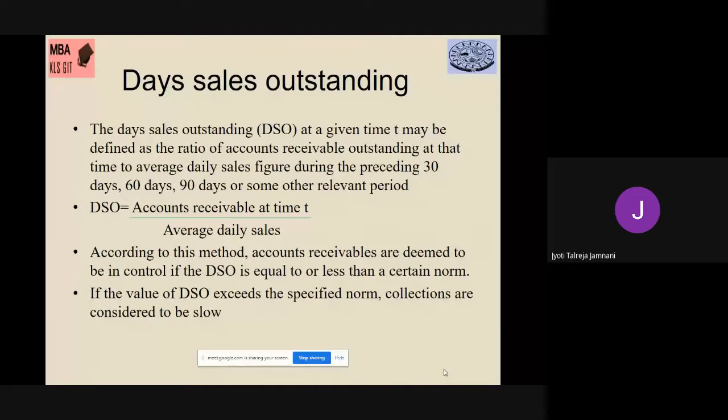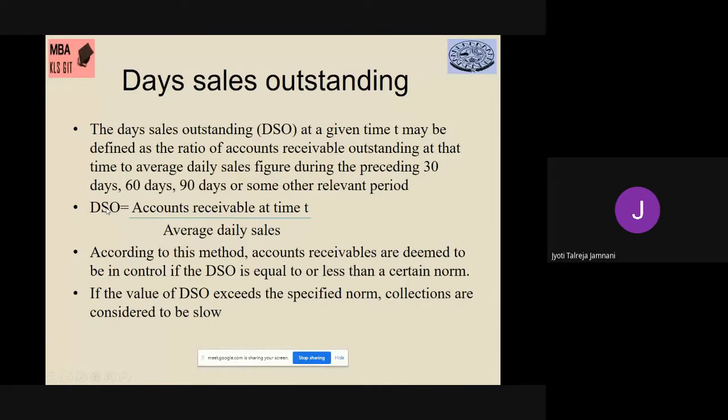In the case of days sales outstanding, we basically use this formula to find how many days are still remaining for the customer to pay, or how much of the sales are still outstanding that the customer had to pay within so and so period. So this is the formula that we will be using for days sales outstanding. We'll find the accounts receivable at time T. So if I give them maybe 9 months time, so sorry, 3 months time, at the end of 3 months, how many customers are still to pay me, divided by my average daily sales. It will give me the days sales outstanding figure.